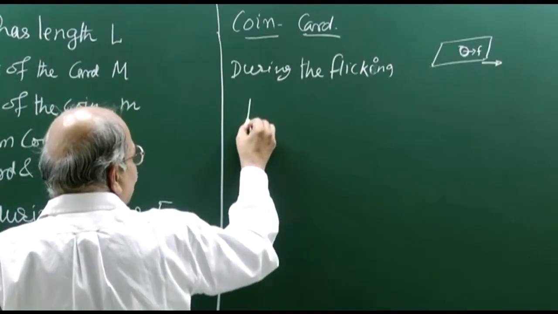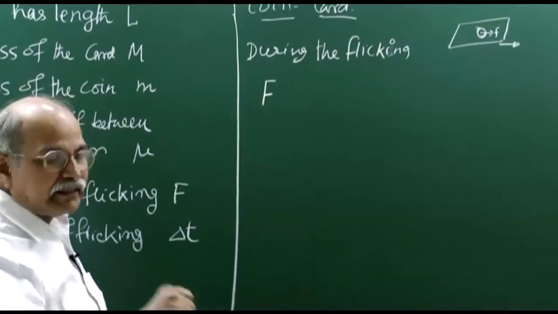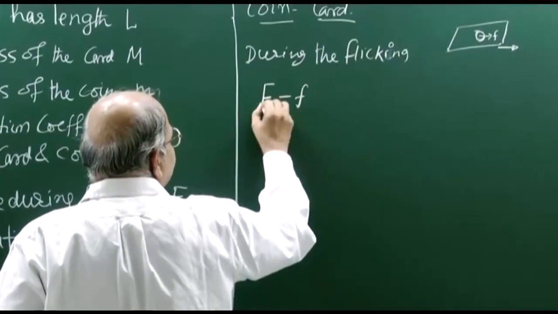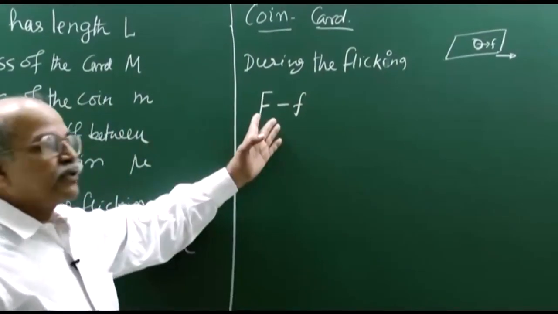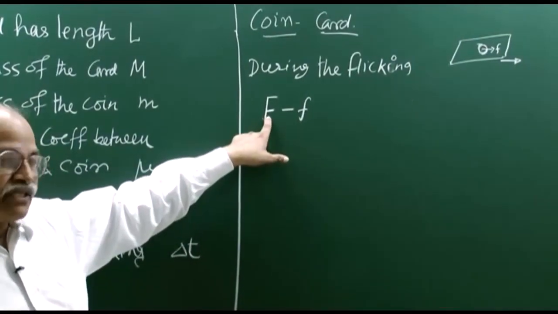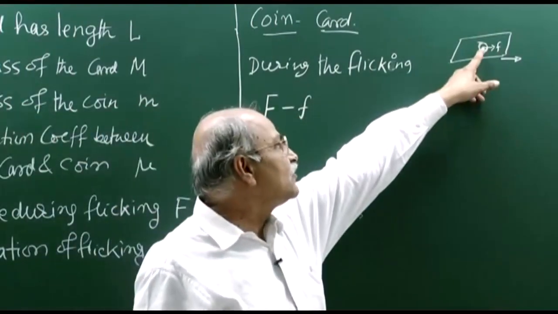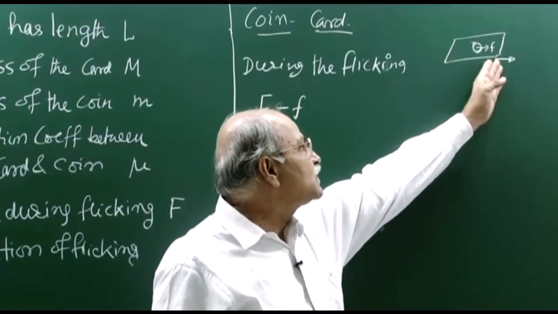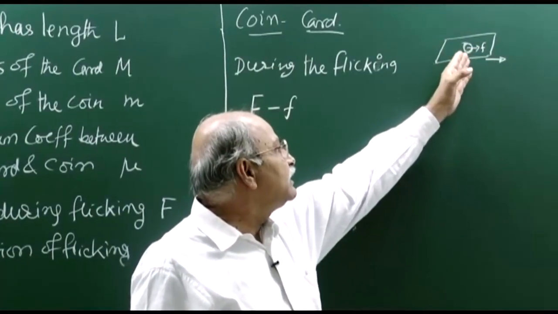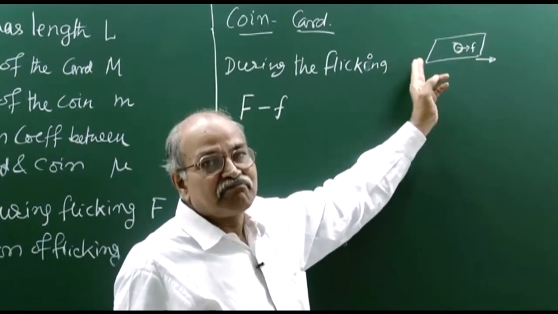First is this force F, in the forward direction, and then this frictional force f. F is the force with which I am flicking, and f is the frictional force because of the coin: as it moves, it slips, and therefore on the coin the force is forward, and on the card the force is backward.